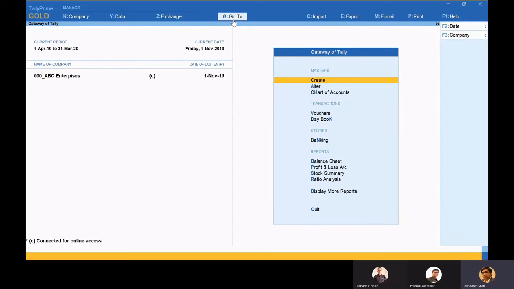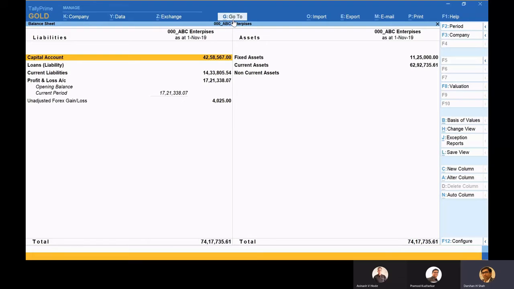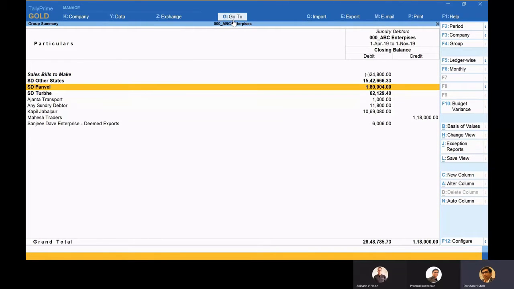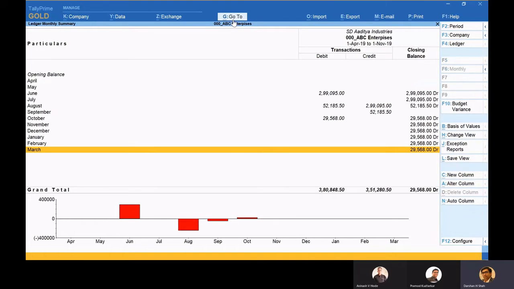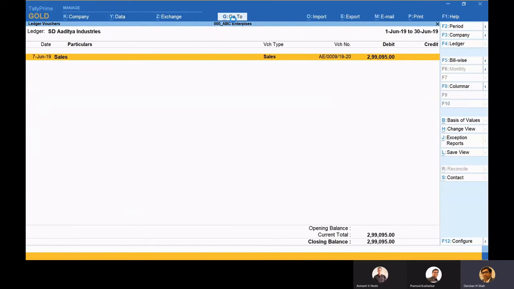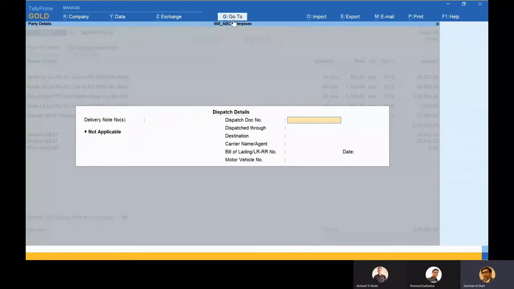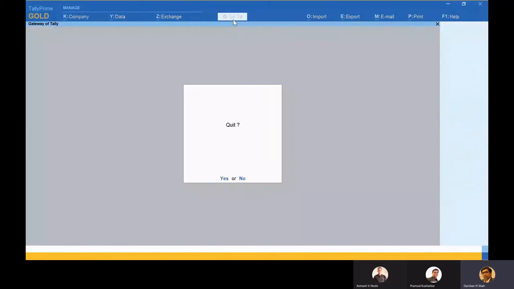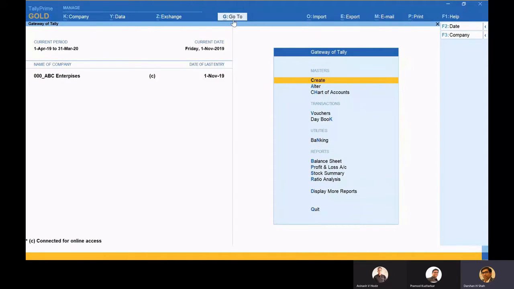Earlier, if you see, Tally had a very good way of navigating into the reports, like you go into balance sheet, you go into current assets, you go into sundry debtors, and you go into any of the group, party and ledger, and it can take you to the last mile of the transaction, and from the transaction you can do any changes and come back to the gateway of Tally by pressing Enter and Escape. These are two buttons with which you had loved Tally's navigation to an extreme level. But now, once again, Tally thought of redefining it for today's age, and that is the go-to.